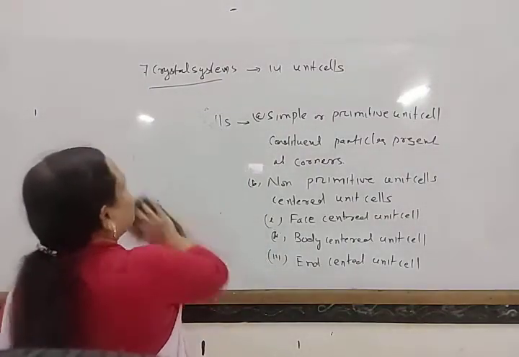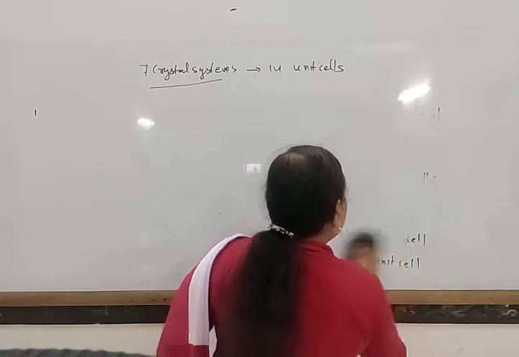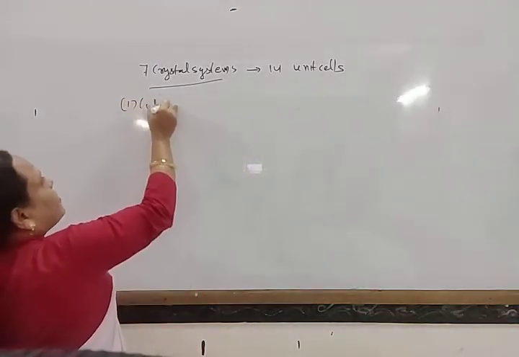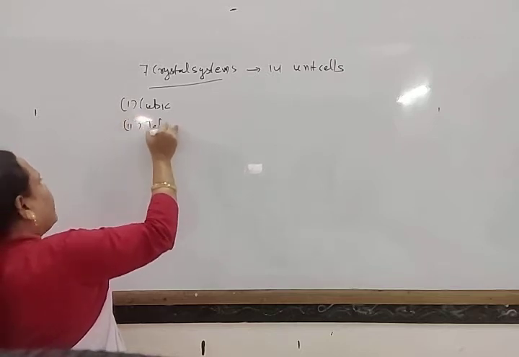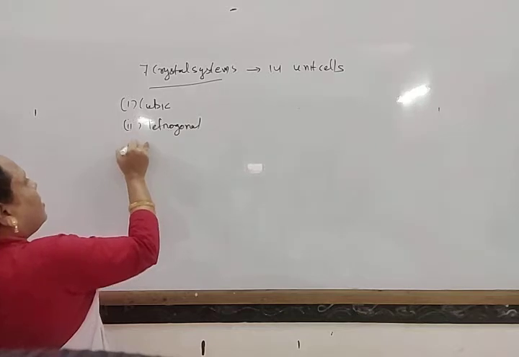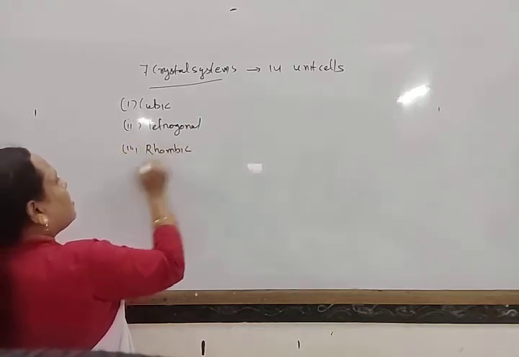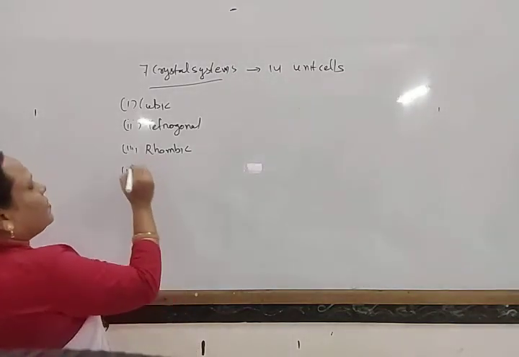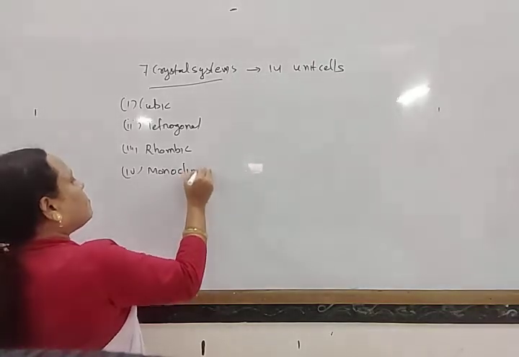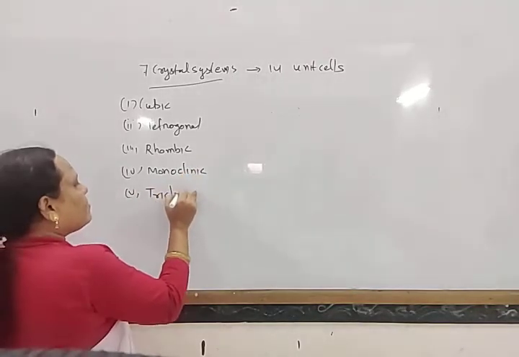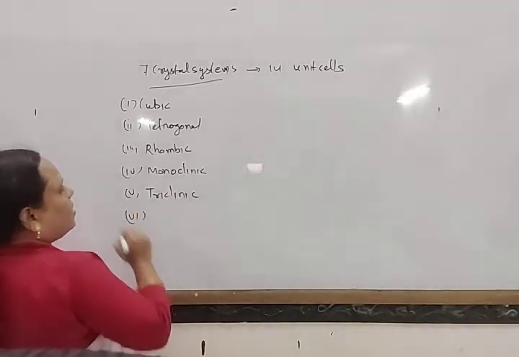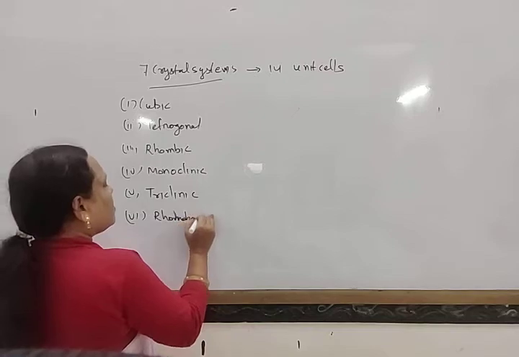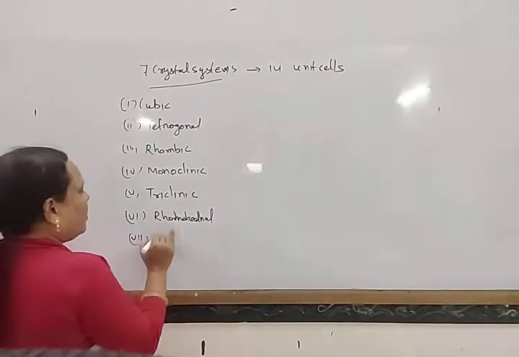So what are the 7 crystal systems? The 7 crystal systems are the cubic crystal system, tetragonal, rhombic, monoclinic, triclinic, rhombohedral, and hexagonal.